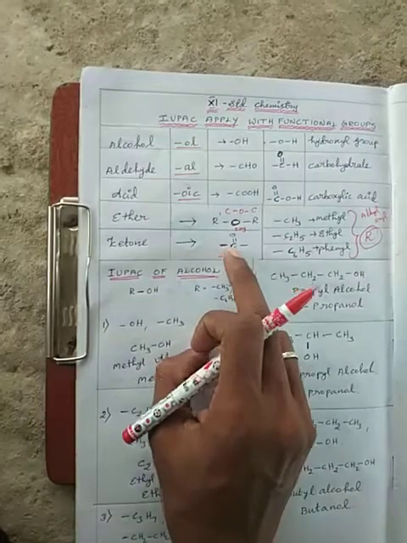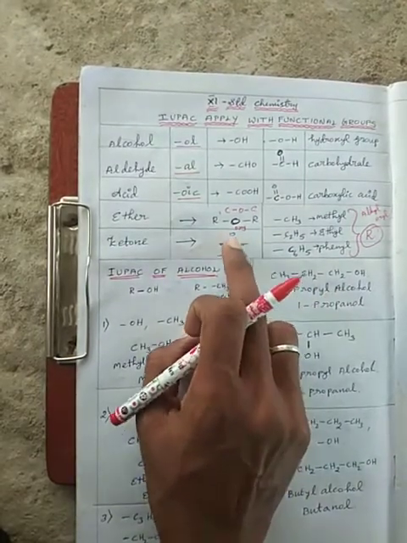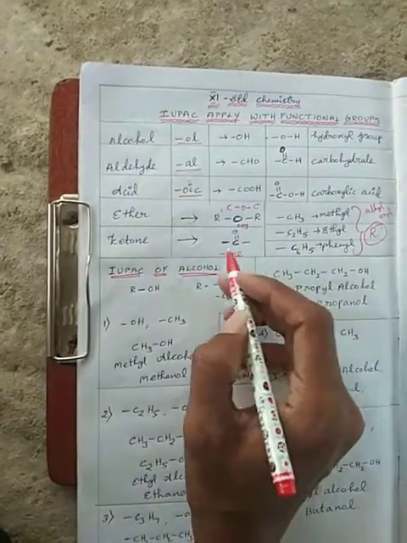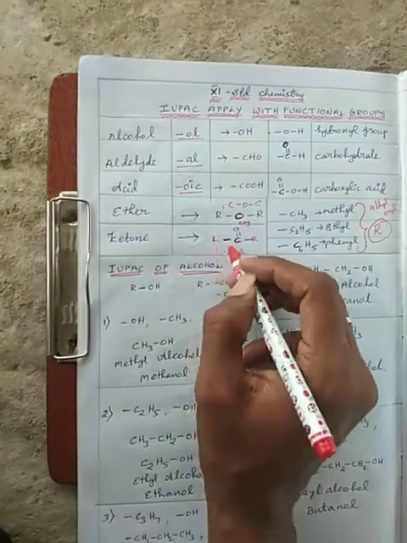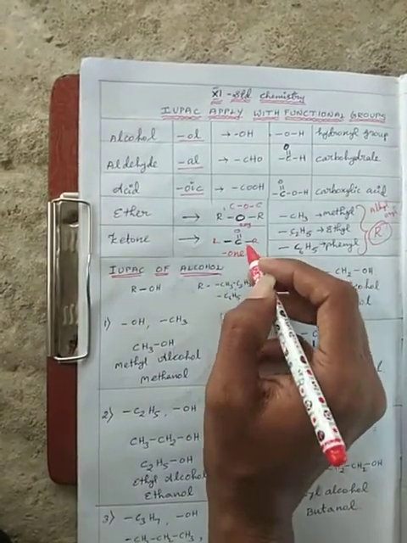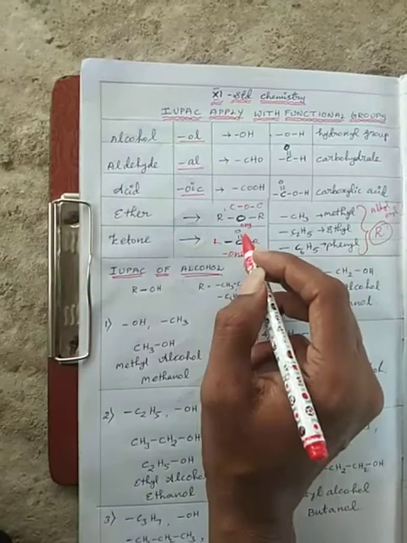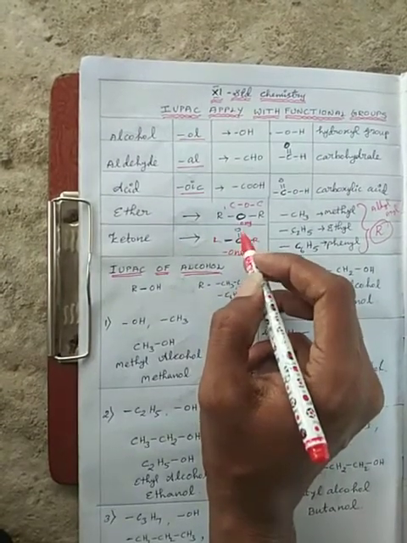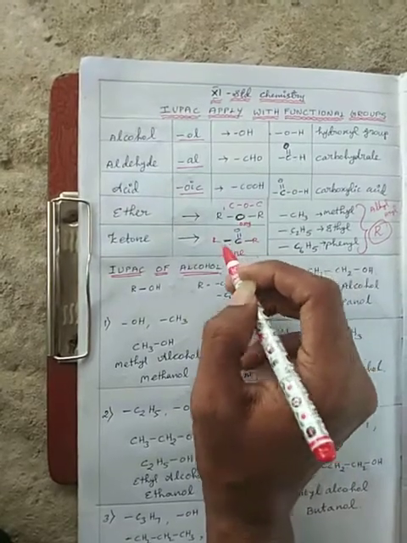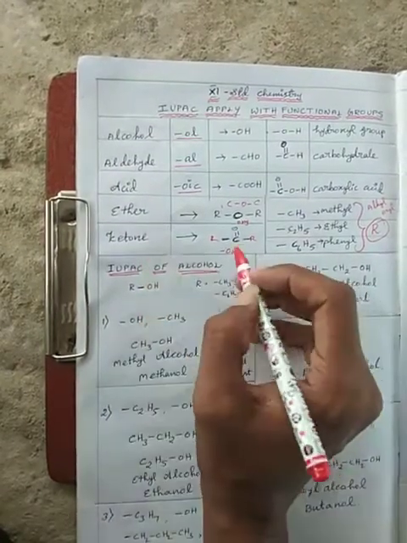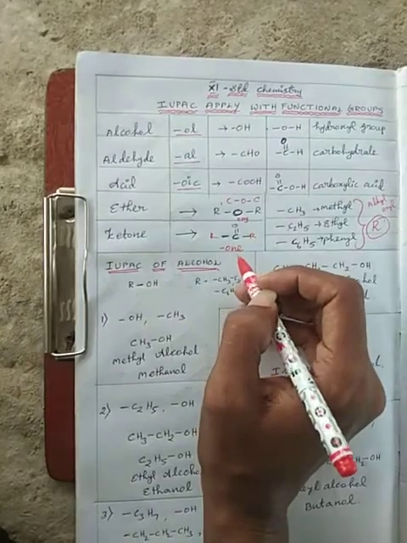When the oxygen is bonded to a carbon in the center, with R groups on the left and right sides, it is a carbonyl group, the functional group named ketone.